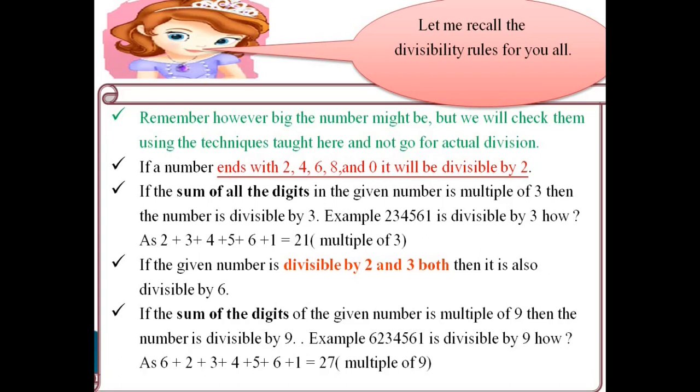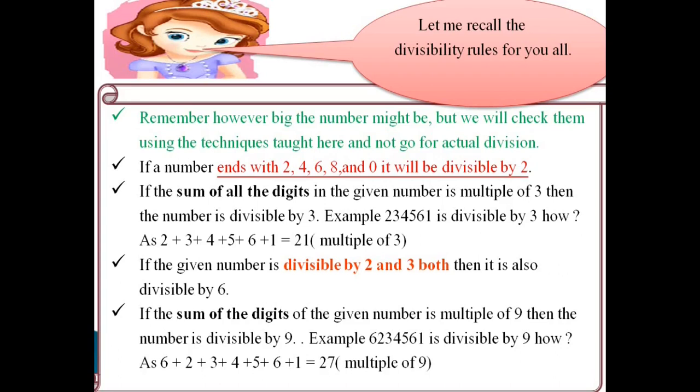Next, for 6, you need to check whether the given number is perfectly divisible by 2 as well as by 3. Then only it is going to be divisible by 6. If it is divisible by 2 but not by 3, or divisible by 3 but not by 2, then the number is not going to be divisible by 6. Last, if the sum of the digits of the given number is a multiple of 9, then the number will be perfectly divisible by 9. This is almost similar to 3.